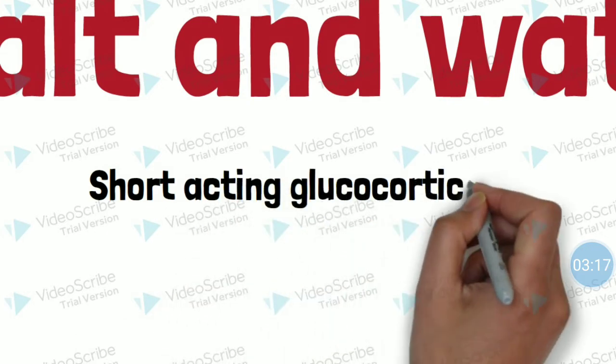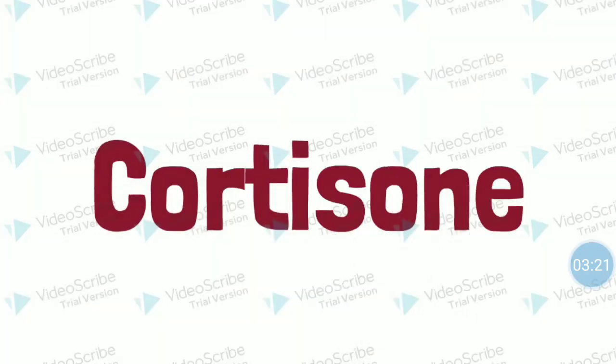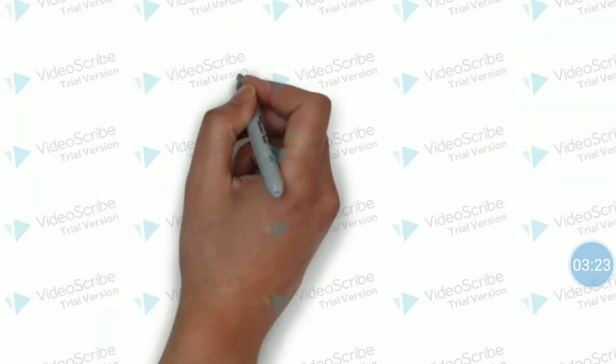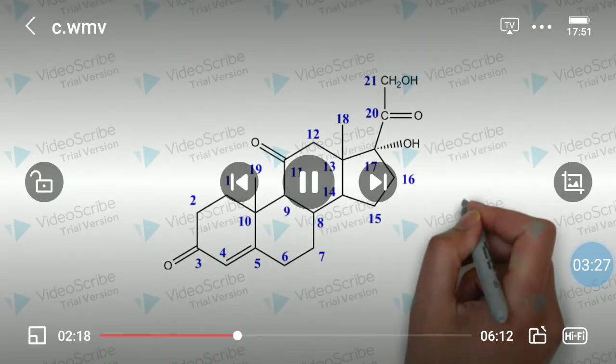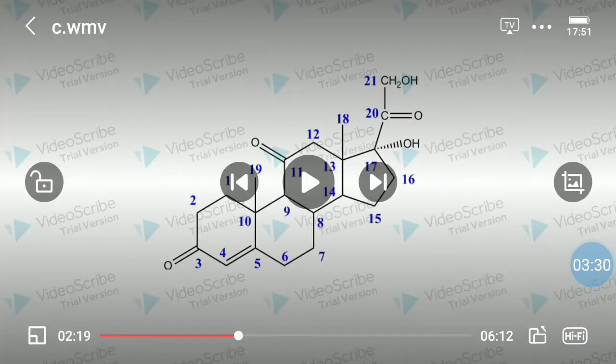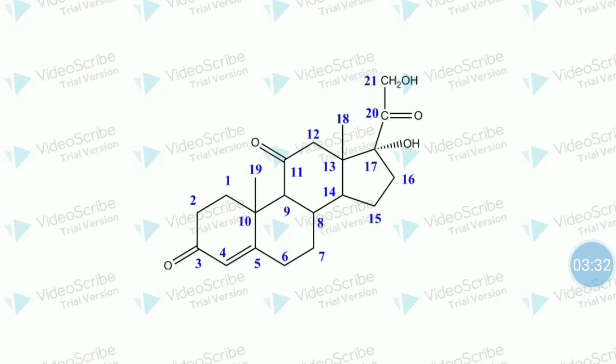Now let us observe the structure of these glucocorticoids. The first one is the structure of cortisone. If you observe the structure of cortisone, you are going to observe the four rings, and the numbering has also been displayed there.